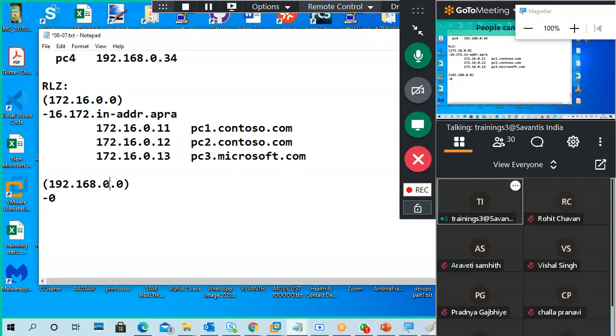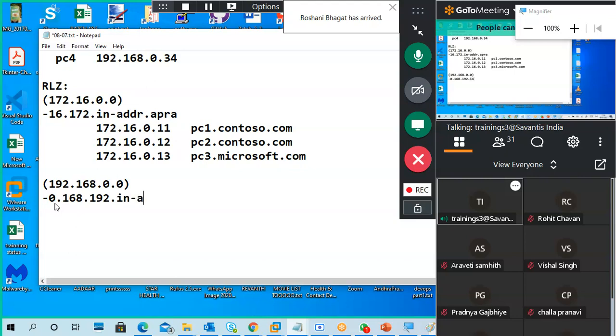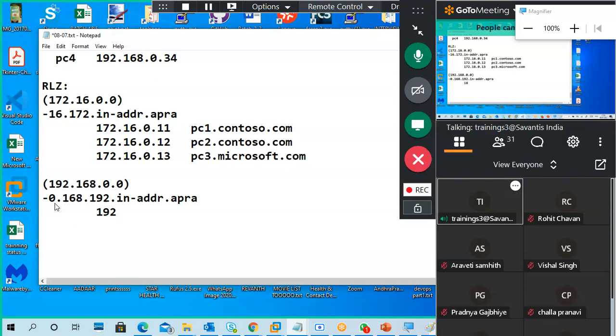The first three parts are network ID, right? Network part, first three. Then it is in reverse like this, hyphen in hyphen addr dot arpa. So automatically 192.168.0, dot some 34 I gave.